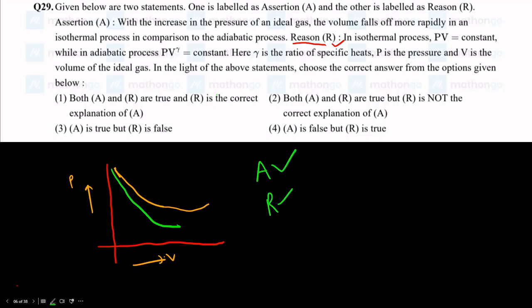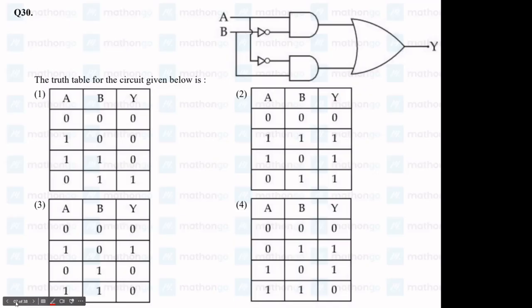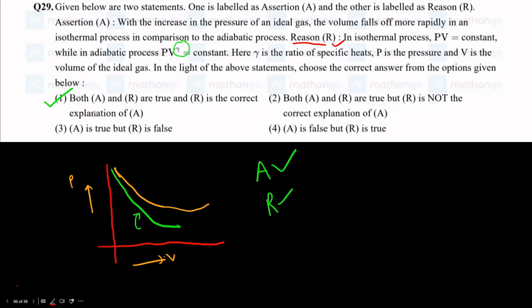Why? Due to the PV to the power gamma, we get the steeper slope for the adiabatic curve. So the reason also explains the assertion properly. So I'd say option 1 is correct. This is a pretty easy question. I think this was a key change. The original key given by them was wrong, but I think they changed the key.